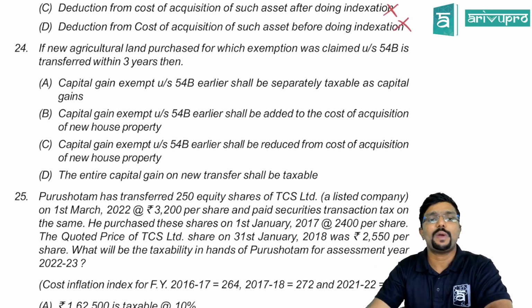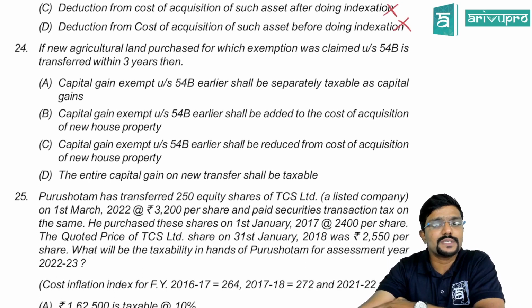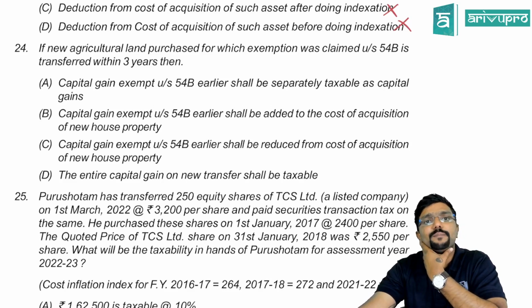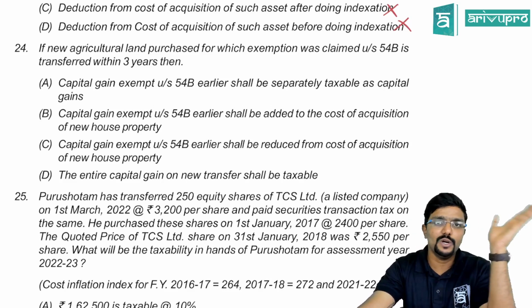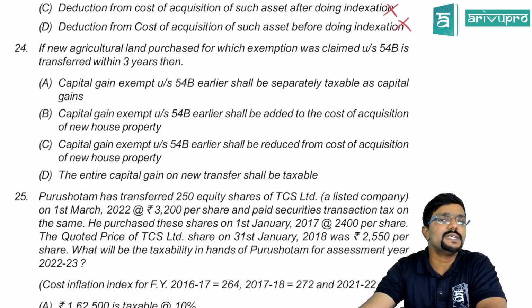Yeah. Next. 24. If new agriculture land purchased for which exemption was claimed under section 54B is transferred within 3 years. See, 54B provides deduction for purchase of new agriculture land. You have sold old agriculture land and if you have purchased new agriculture land, then you can claim deduction under section 54B. But whatever new agriculture land you have purchased, you cannot sell it for the next 3 years. There is a lock-in period of 3 years.